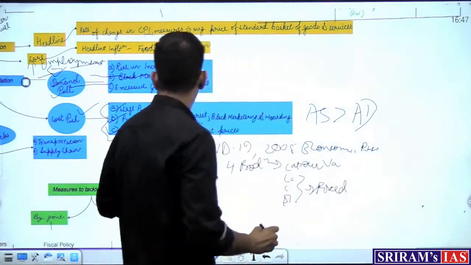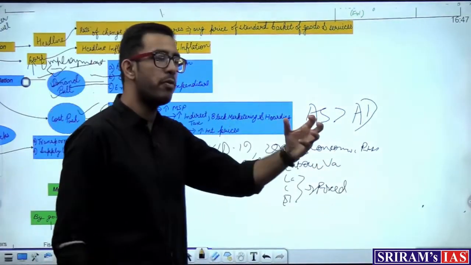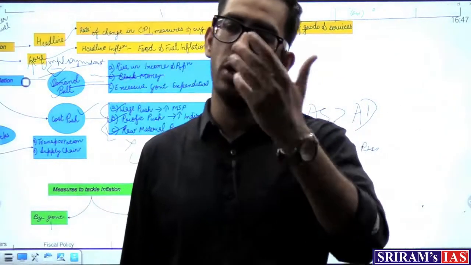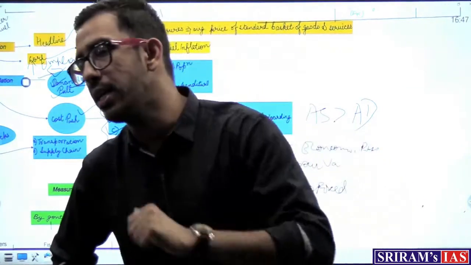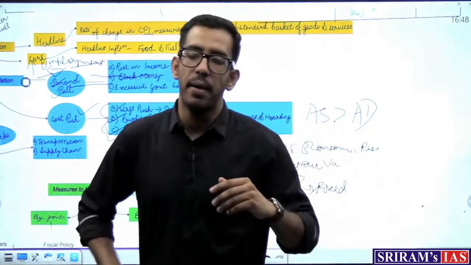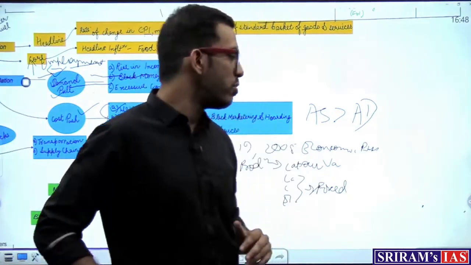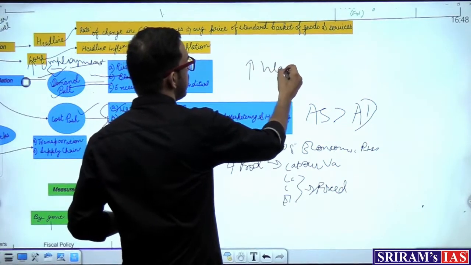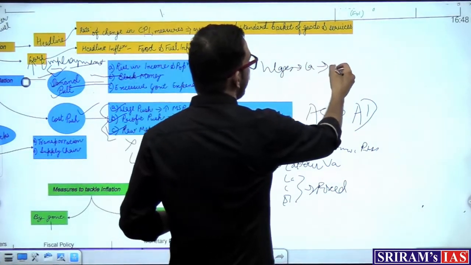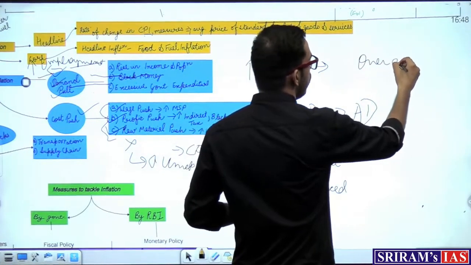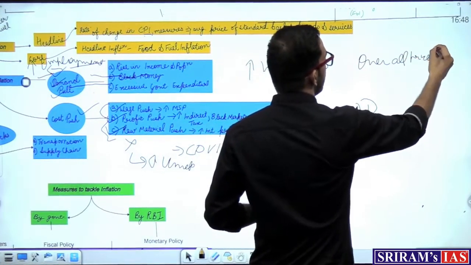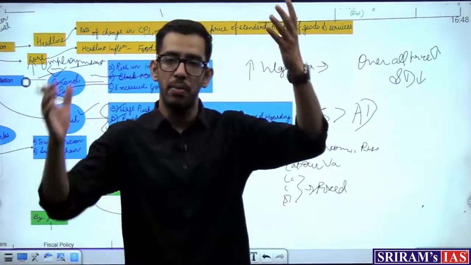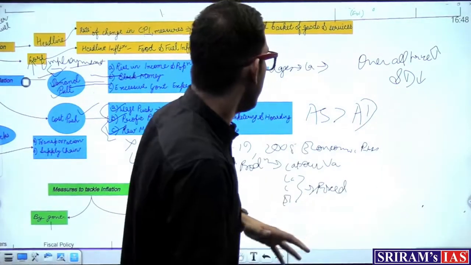what happens is, suppose in wage push inflation, there are a group of laborers who want to increase their salary. They go to the owner of the factory and tell him, sir, kindly increase our salary. But the owner of the factory knows this very well that if he increases the wages of these laborers, it will impact the overall price of the product. The overall price of the product will go up, and as a result, the demand for the product will go down. Basic law of demand: as the price goes up, demand falls. So he knows this very well.